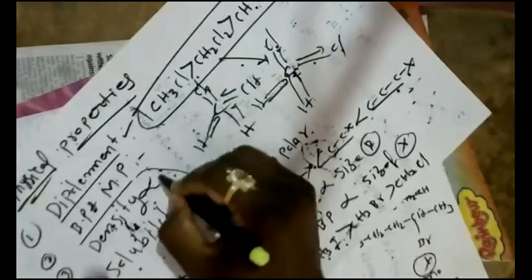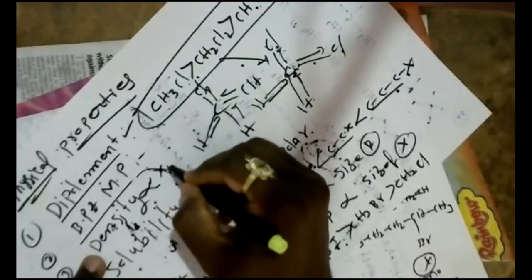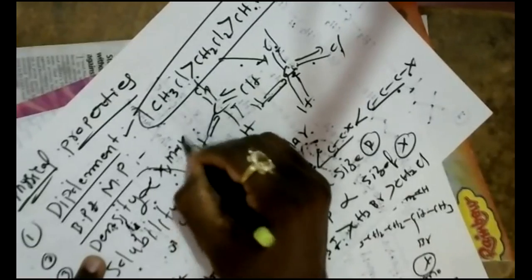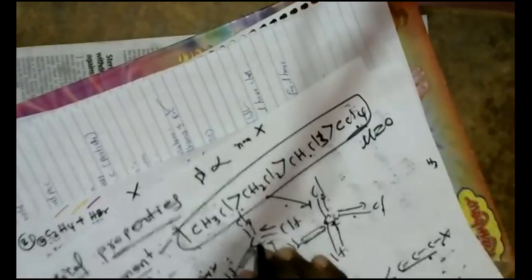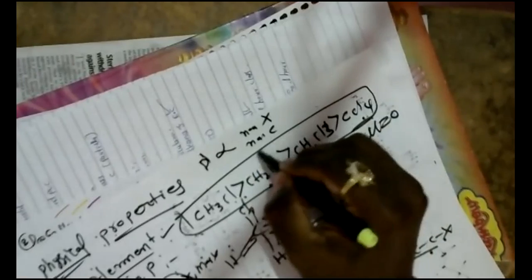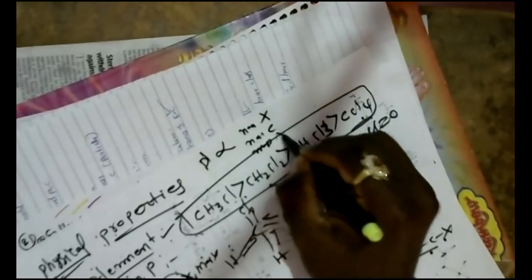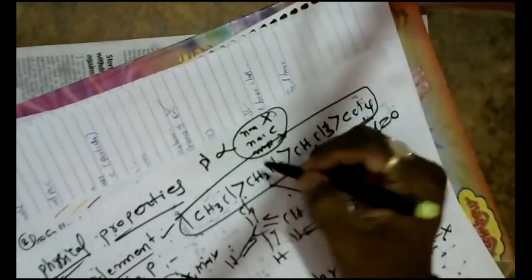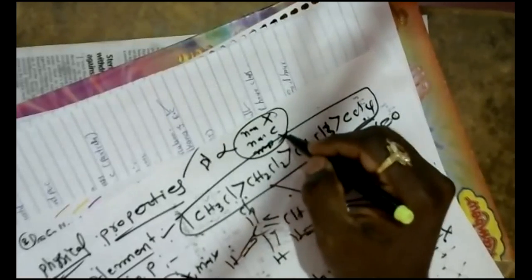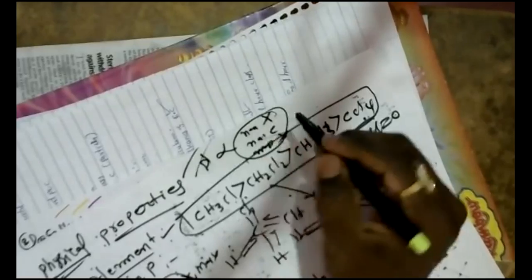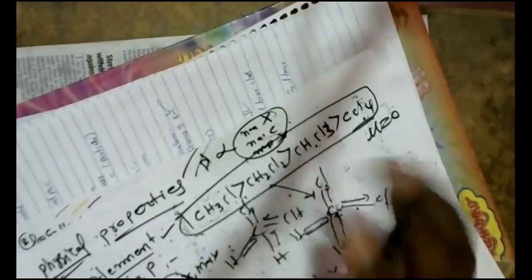Density is directly proportional to the number of halogen atoms, the mass of the halogen atom, and the number of carbon atoms. Remember these three correctly. Simple logic: more halogen atoms, more density; heavier halogen atom, more density; more carbon atoms, more density.